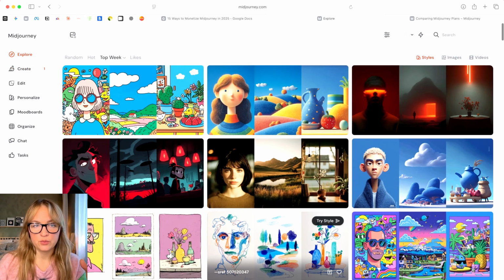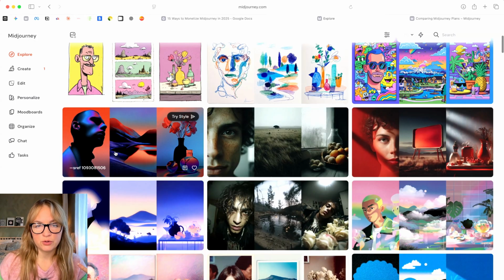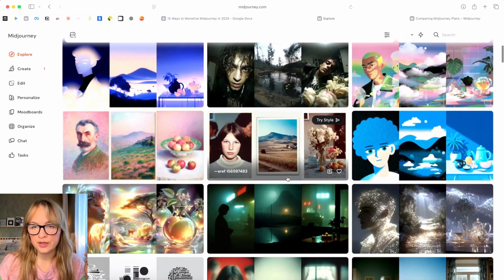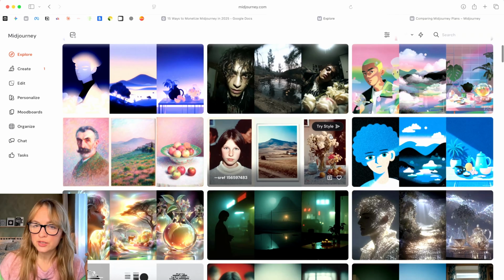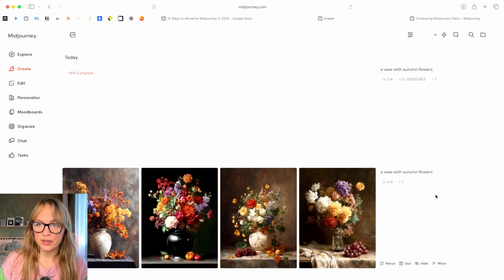And what we can do here is that when we want to imagine the same image in different styles, for example, this one is quite interesting, this one is pretty beautiful. So let's try this. What we need to do is press Try Style, or we just press here on SREF, and we go back here. So it added SREF to our prompt window. And what we need to do now is copy our prompt again, and then we press on the resolution. So it's going to be portrait and then version 7. So we add this and then we run again.